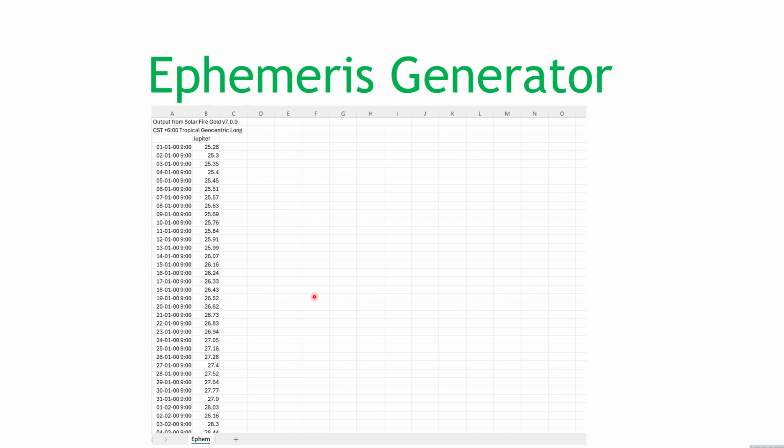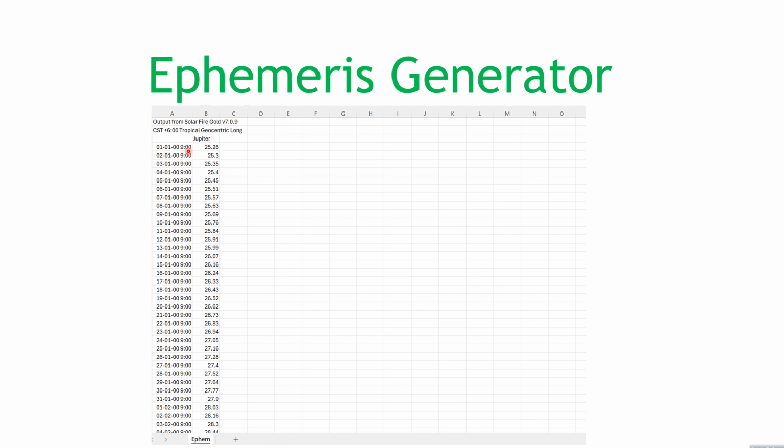So what does that mean? We started January 2000 and we ran for 30 years, and we just tracked the position of Jupiter in its orbit. So if you picture a circle, it's got a starting point somewhere. 0 degrees Aries is the astrological place that you'd say that orbit starts. And then this number will be from 0 to 360 as Jupiter goes around its orbit around the sun. Now, one orbit takes a little under 12 years to occur. So obviously Jupiter is one of the slower moving planets.